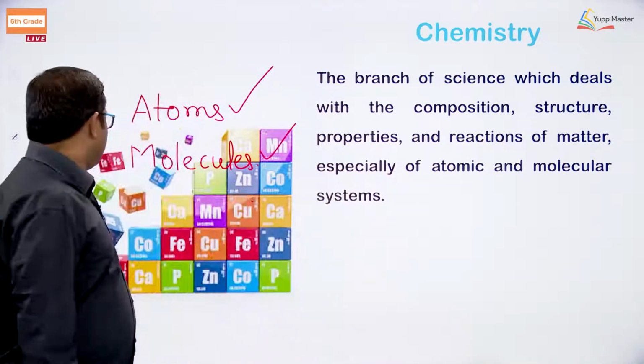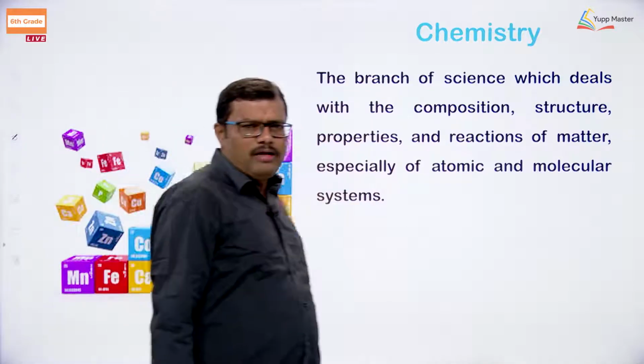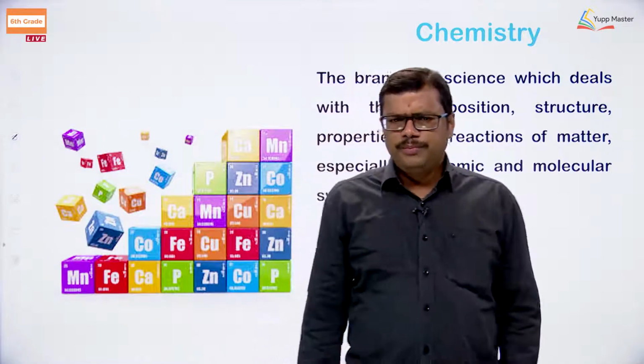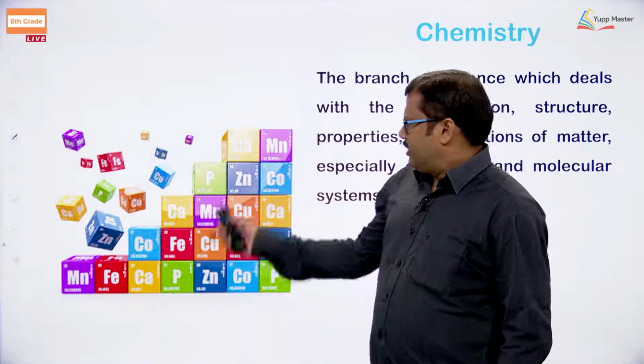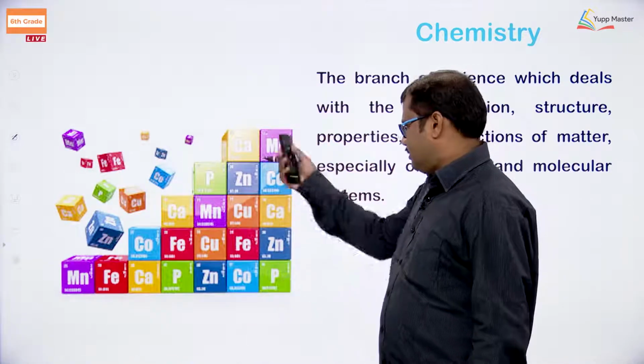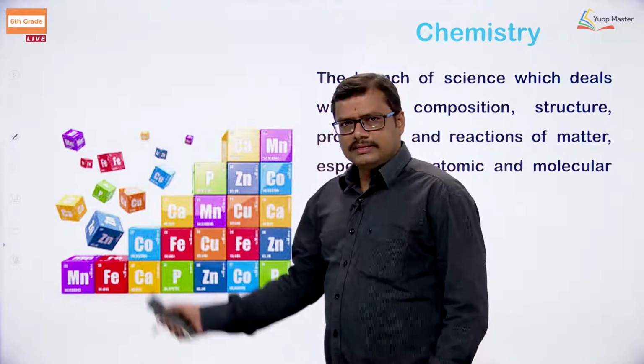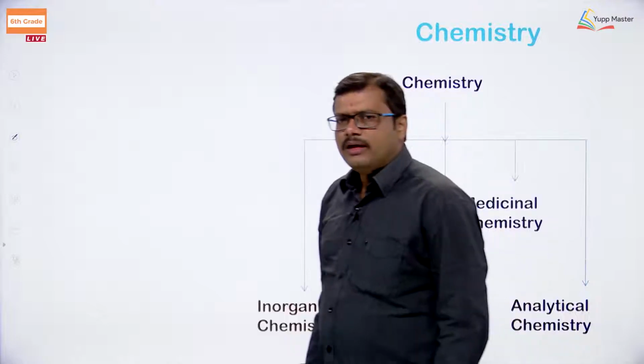Again, when you observe, I think you have seen the periodic table, okay. In the periodic table all the elements are arranged in different blocks. Each and every block represents one element, you can clearly see in this picture, okay, right.